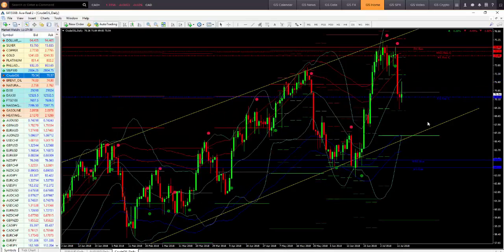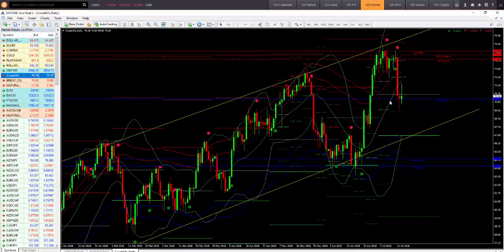WTI crude oil looks weaker going into next week than Brent crude oil. The next major levels I would look at, if it rolls over and sells off, I would look at $69 per barrel, and below that the next target would be $67 per barrel. If it holds up at the $70 per barrel level and we see oil catch a bid going into next week and we continue to rotate higher here, the next level that I would look to target would be approximately $73.50 per barrel here for WTI crude oil.